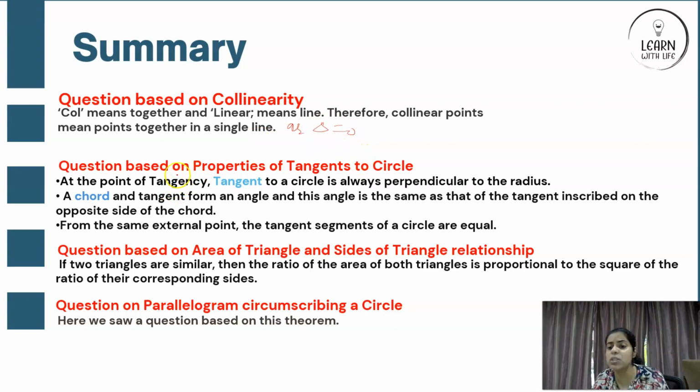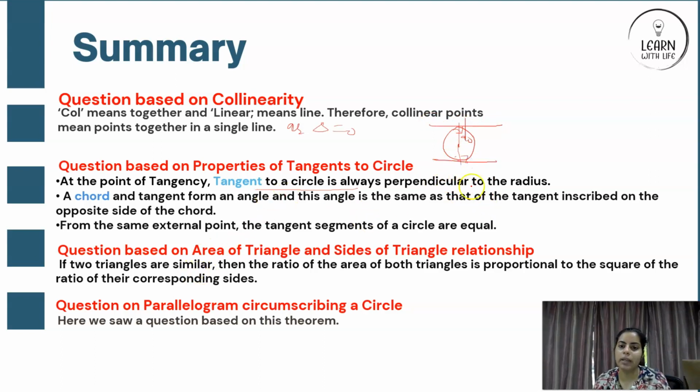Question based on properties of tangent. So there are different properties of tangent. These all three you should know. Any question can come on any of these properties. Tangent to a circle is always perpendicular. So for example, this is a circle, this is a tangent. So this is one scenario, and the tangent can also be here. So here this is your 90 degree, right? And here also, if you join, it will be 90 degree.